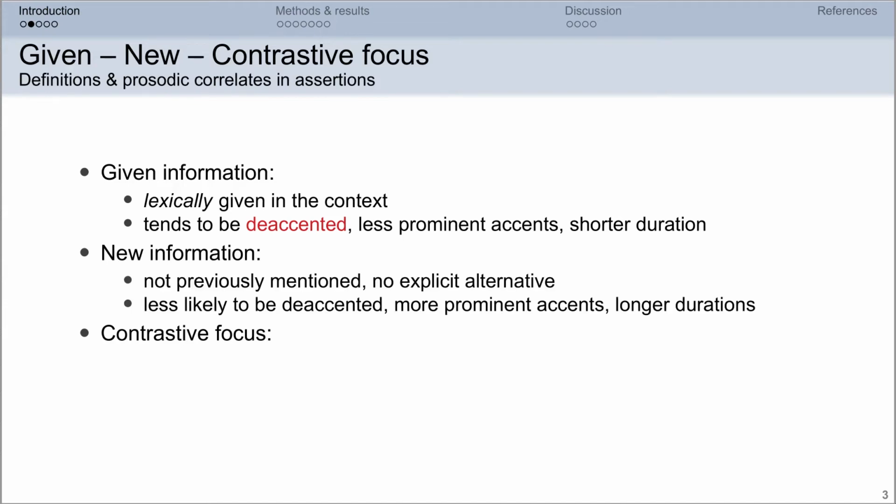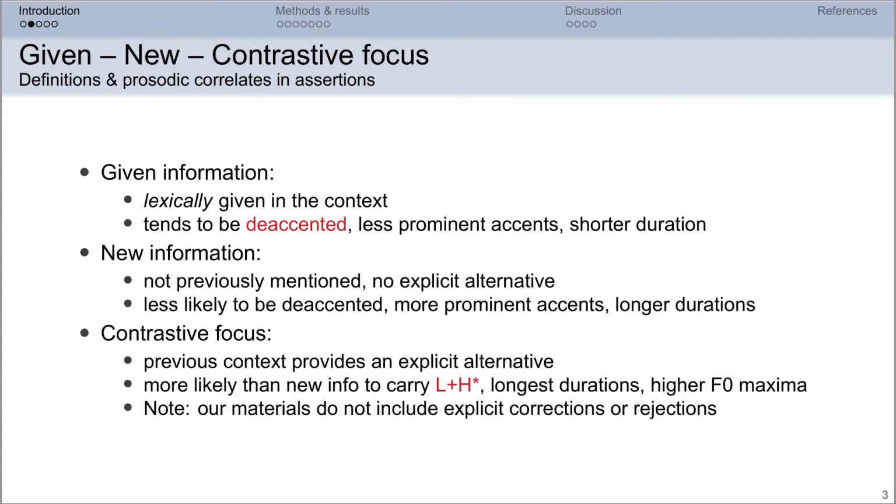New information refers to referents that have not been previously mentioned and that do not have explicit alternatives in the utterance context, something like the default case. New information is less likely to be de-accented and more likely to carry more prominent accents, both in comparison with given information.